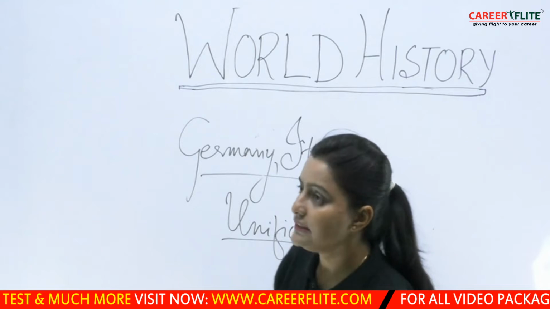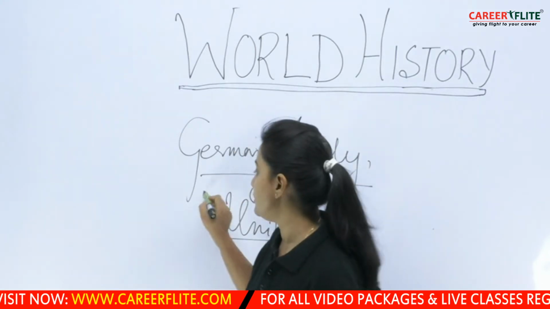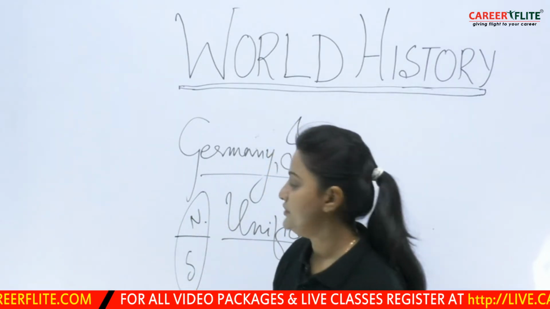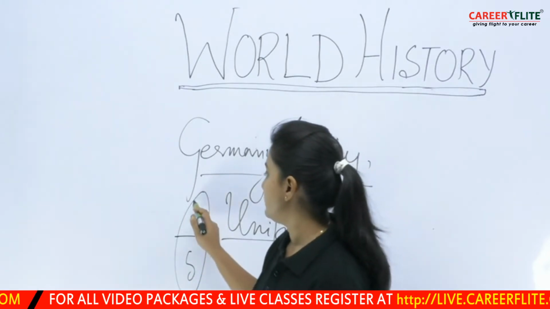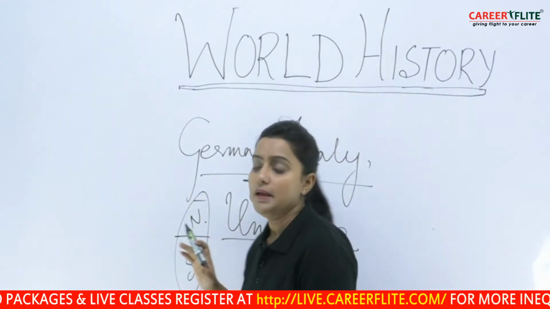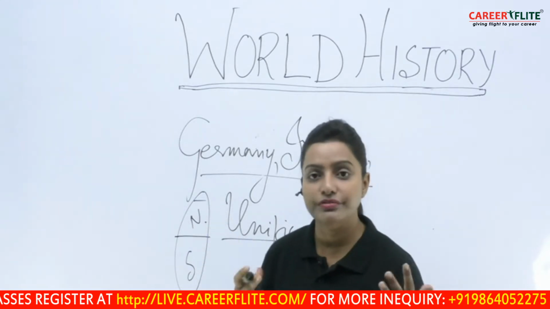Now, when we see Germany, the northern part of Germany, all the kingdoms in the northern part, united together to bring this unification.